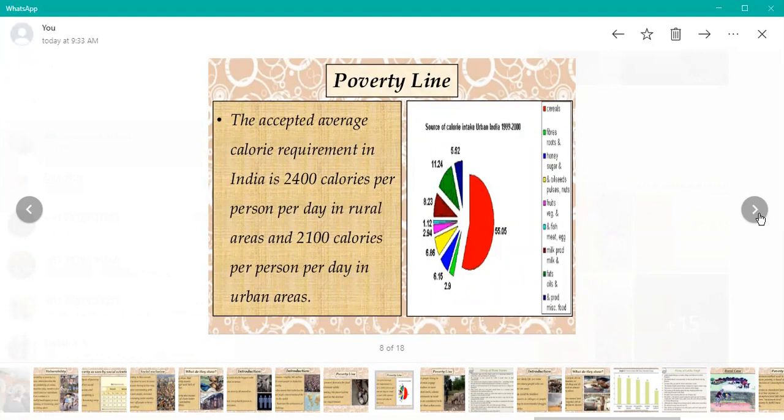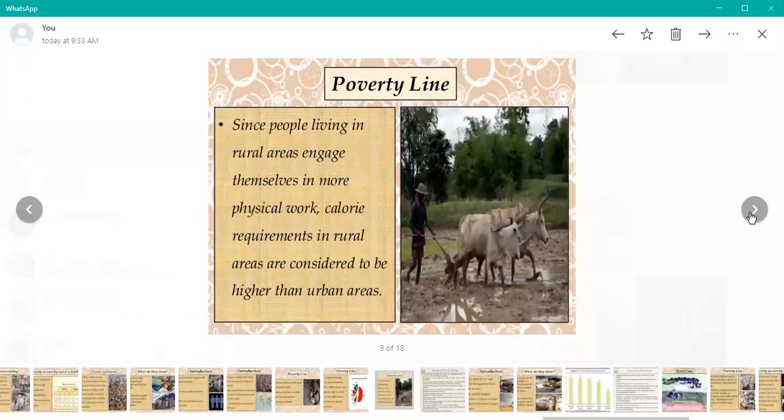If anyone is not getting this according to the given criteria, we can consider that person poor. Since people living in rural areas engage in more physical work, the calorie requirement in rural areas is considered higher than in urban areas. That's why.